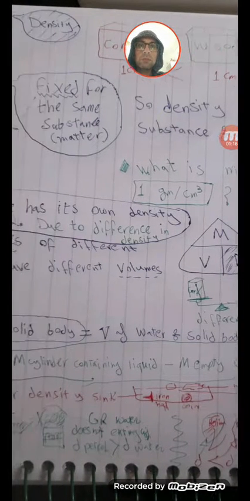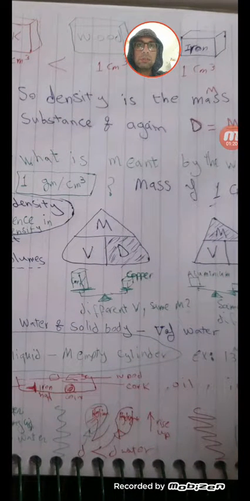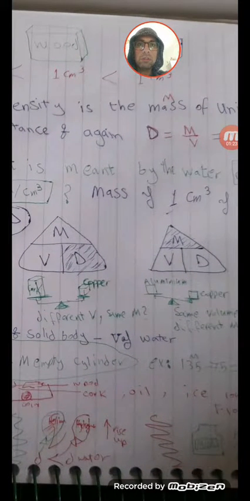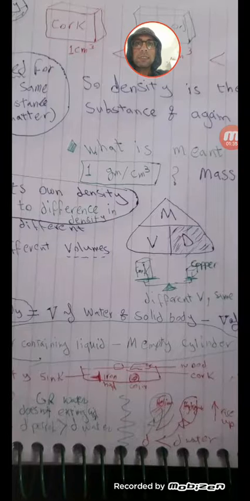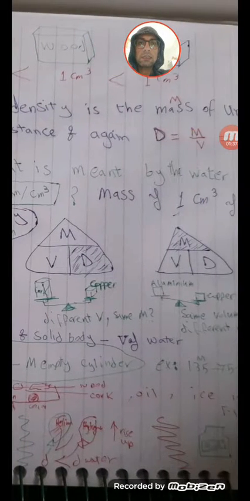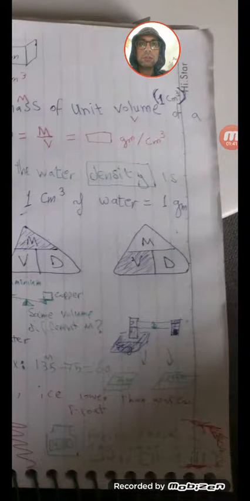So 1 cubic centimeter of cork is smaller than 1 cubic centimeter of wood, which is smaller than 1 cubic centimeter of iron. Can you guess smaller than what? Of course, our topic, density. So density is the mass of unit volume, 1 cubic centimeter.